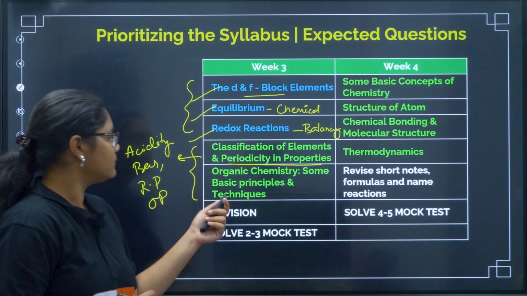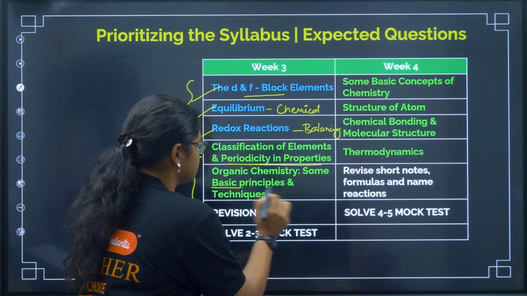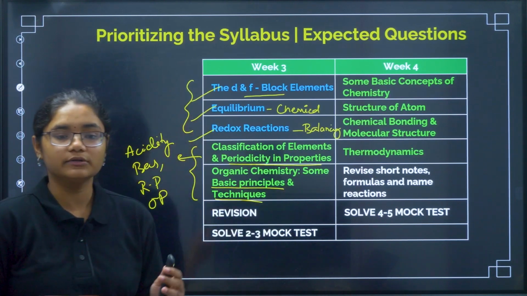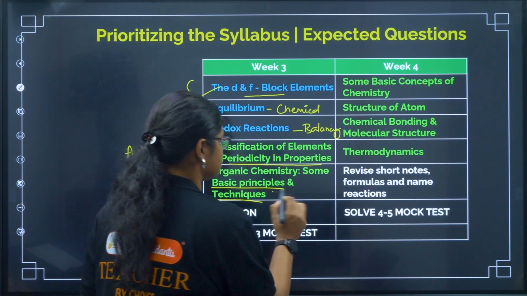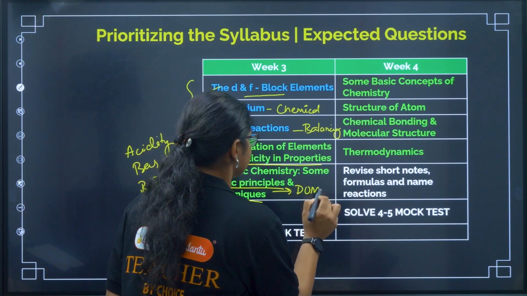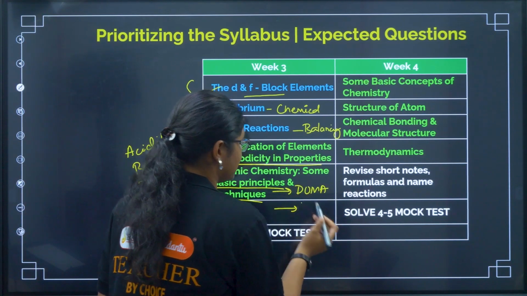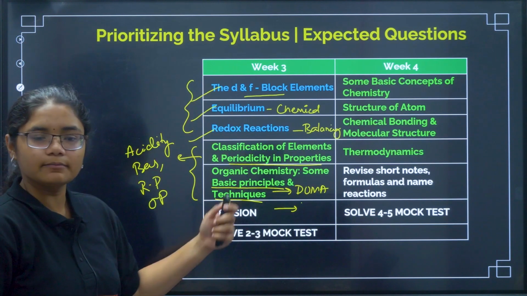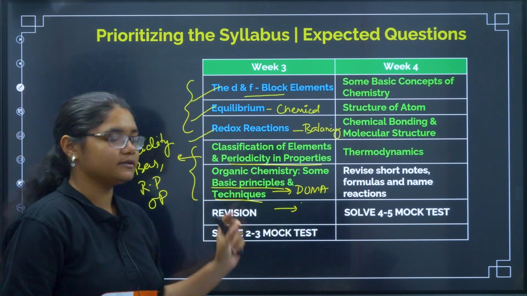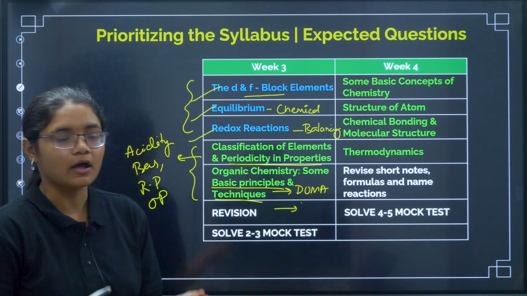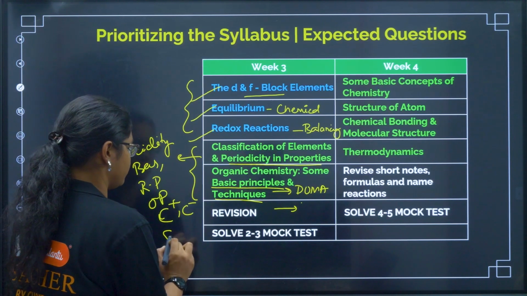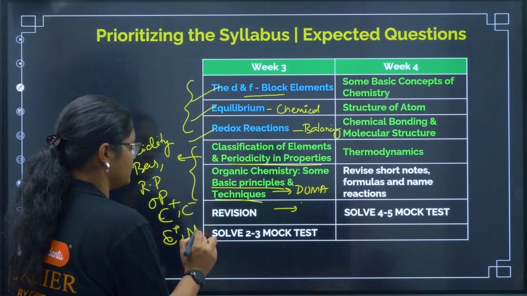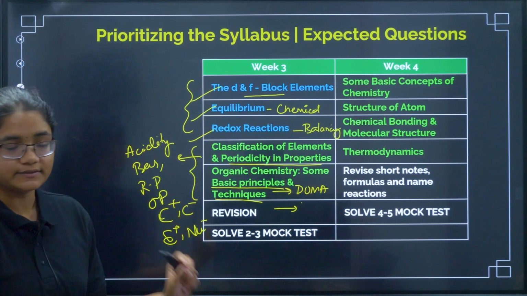Okay, and then coming to organic chemistry, some basic principles and techniques. You should know these basic principles, techniques, how it works, and what is the basic principle, like the Dumas method we have, okay, and then the Kjeldahl method is there. And some general organic chemistry, carbocation, carbanion, what is their stability order, right? Carbocation, electrophile, nucleophile. So these all things you have to revise.